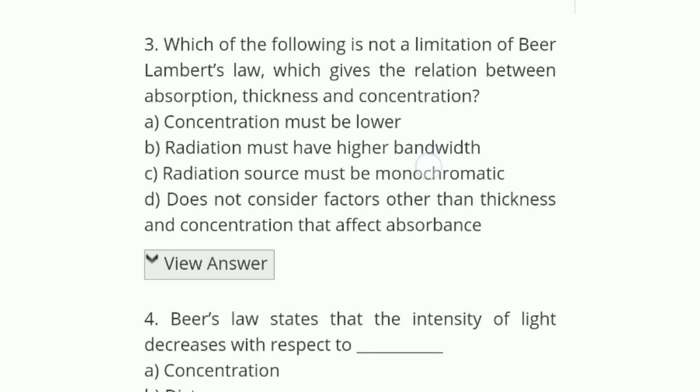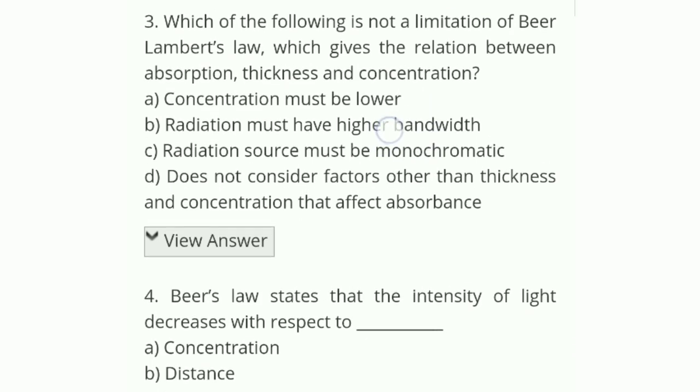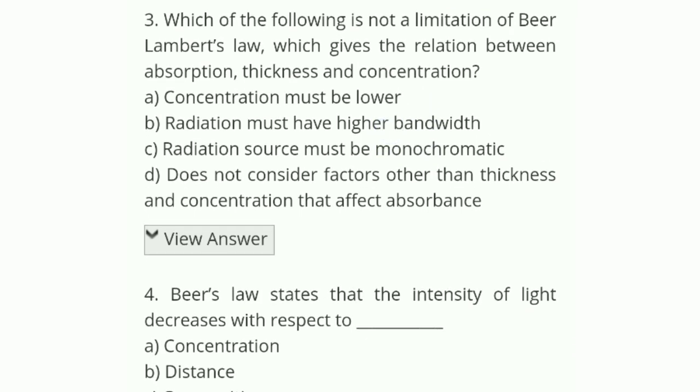Okay, now let's see question number 3. Which of the following is not a limitation of Beer-Lambert's law, which gives the relation between absorption, thickness and concentration? The options are: concentration must be lower, radiation must have higher bandwidth, radiation source must be monochromatic, or does not consider factors other than thickness and concentration that affect absorbance.